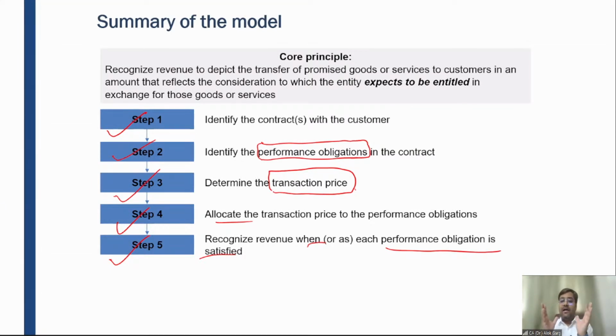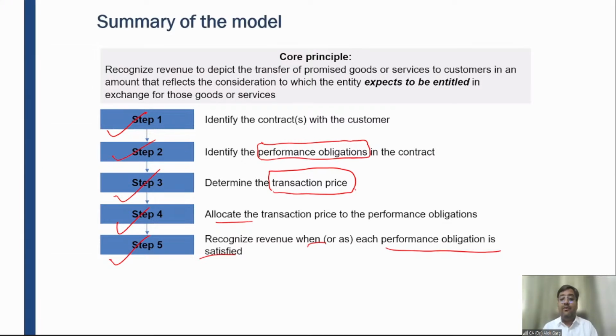So first you asked what is the full amount. He told 200 rupees. Then you asked for the bifurcation of these performance obligations. There are 3 performance obligations: rice, pulses, and Maggie. There are 3 different goods and services, right? So then you ask what is the bifurcation of the price, what is the standalone selling price? Then this allocation happens. The shopkeeper has done the allocation. He has told you that rice, pulses, and Maggie are worth this much amount.